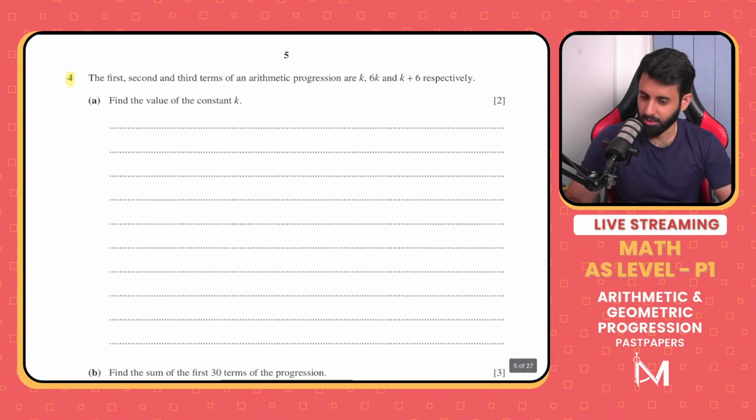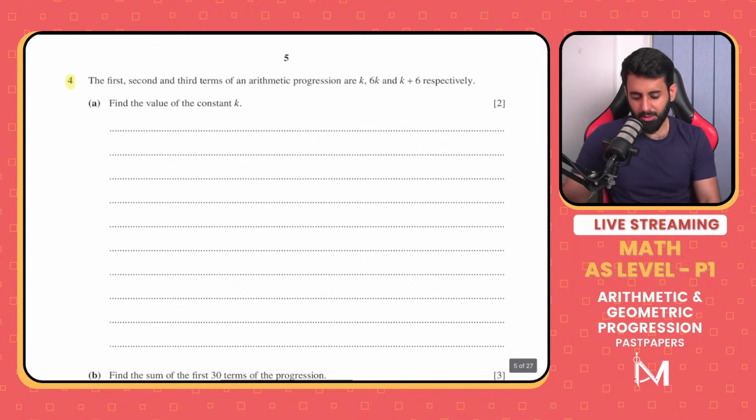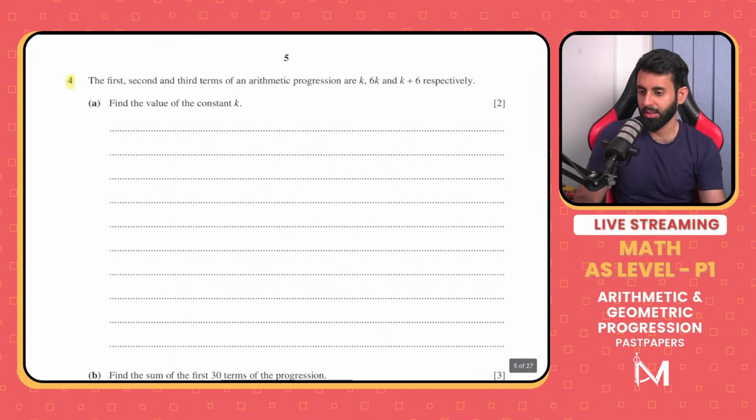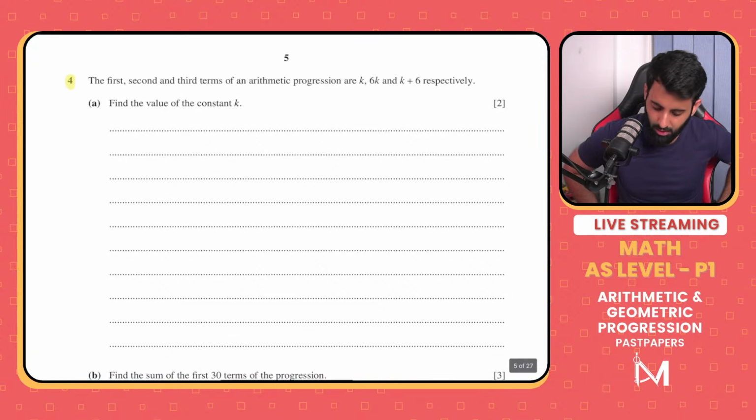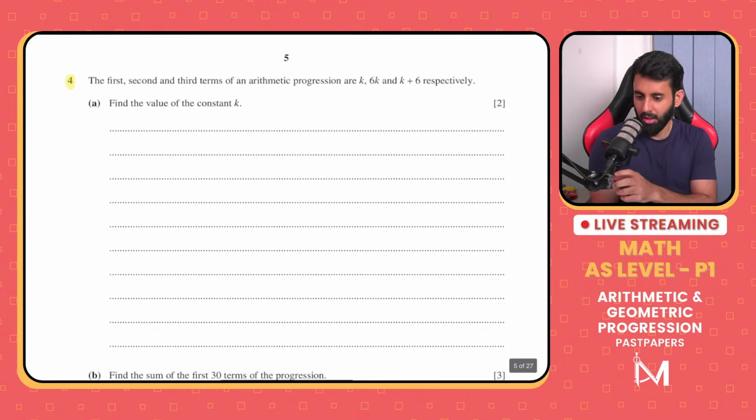Let's do this question. So this question says the first, second, and third terms of an arithmetic progression are k, 6k, and k plus 6. Find the value of the constant k.